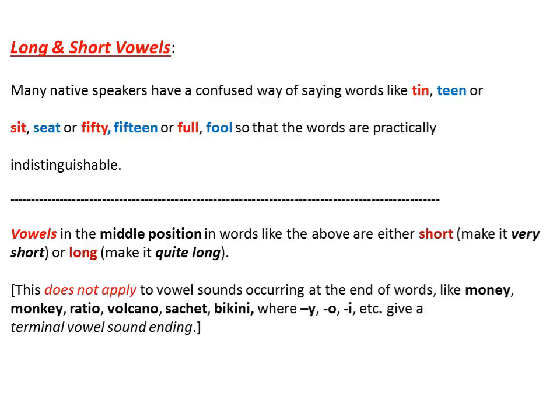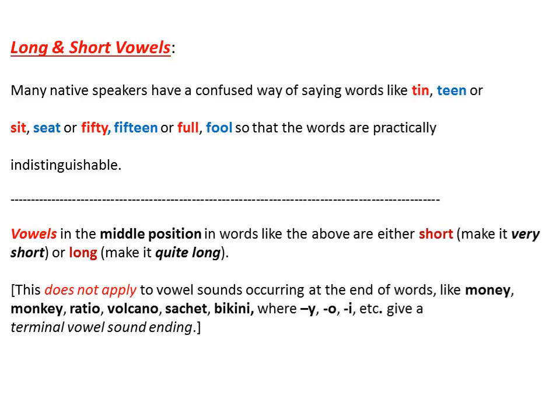Long and short vowels. Many native speakers have a confused way of saying words like tin, teen, or sit, seat, or 50, 15, or full, fool, so that the words are practically indistinguishable.